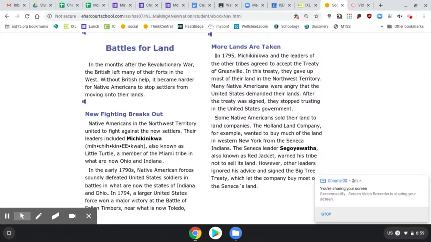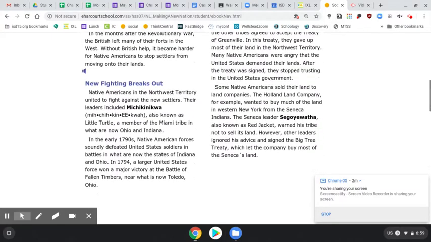Battles for land. In the months after the Revolutionary War, the British left many of their forts in the West. Without the British help, it became harder for Native Americans to stop settlers from moving onto their lands. New fighting breaks out. Native Americans in the Northwest Territory used to fight against the new settlers. Their leaders included Michikiwakan, also known as Little Turtle, a member of the Miami tribe in what are now Ohio and Indiana.